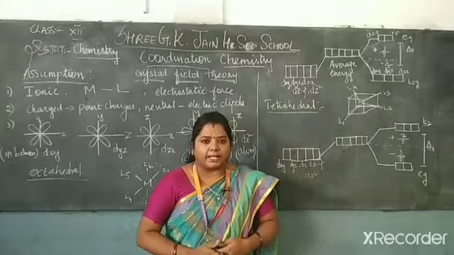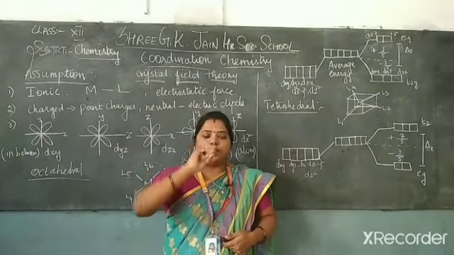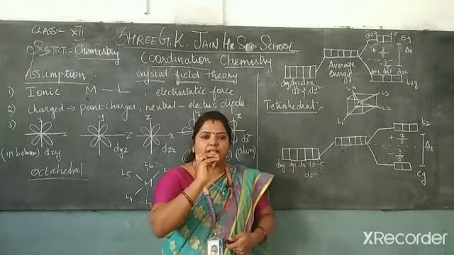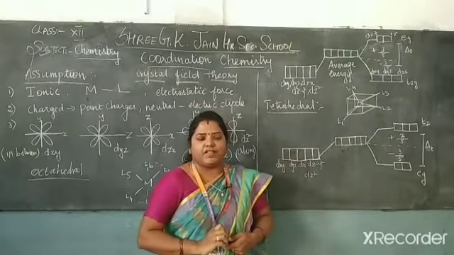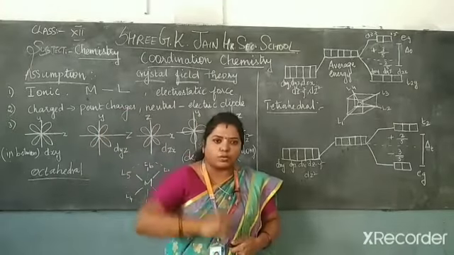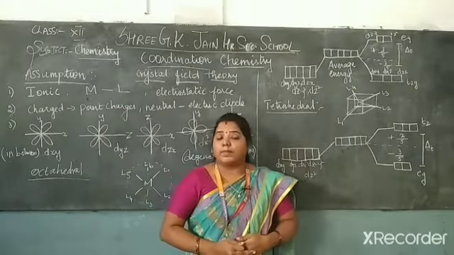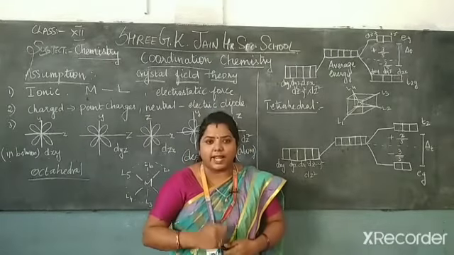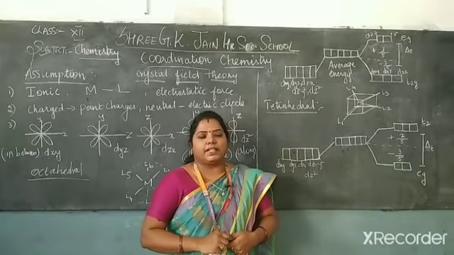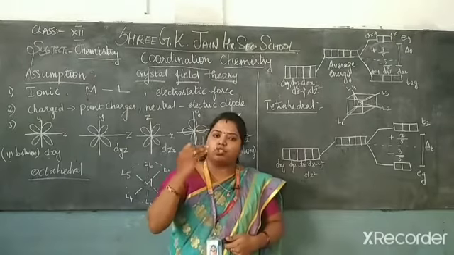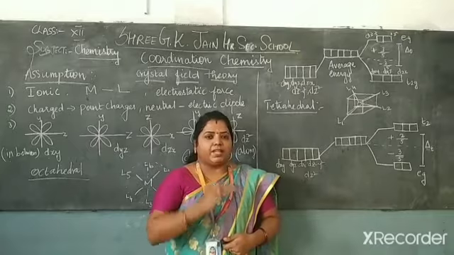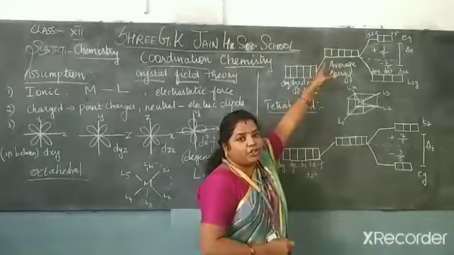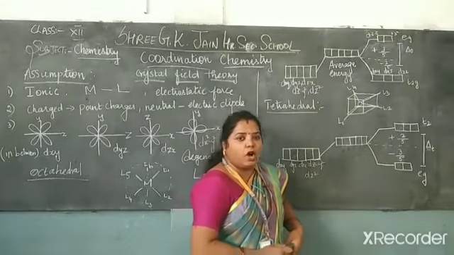approached to the central metal atom, those orbitals go to a rising level. They increase their energy level, because those ligands are approaching the central metal atom. You are already well versed that ligands are electron donating, they have the ability to donate electrons, and the metal is accepting the electrons. So after the ligands approach the central metal atom, it starts to raise its energy level. That is why we have shown the rise for those 5 d orbitals.